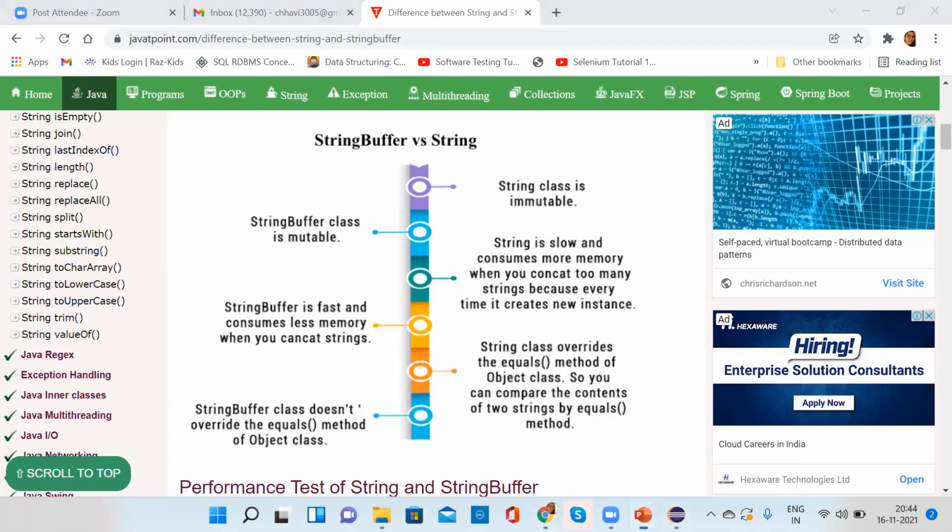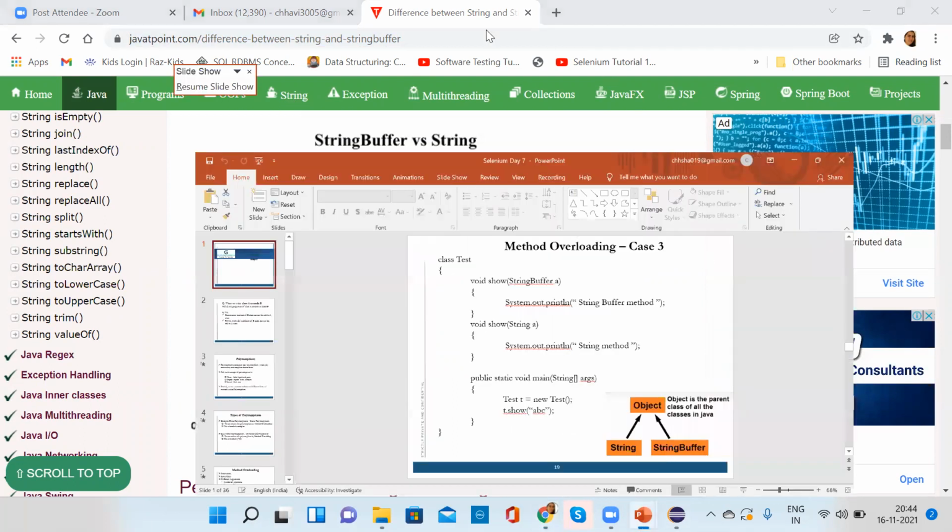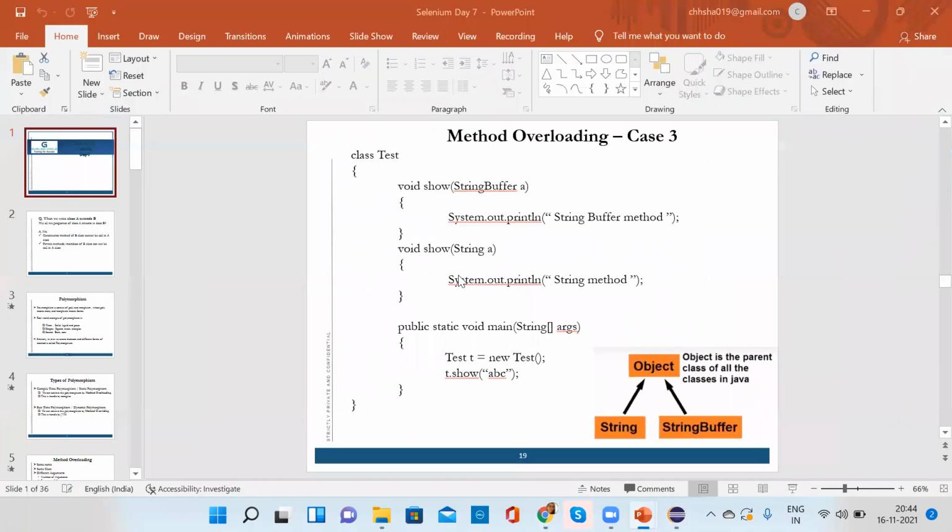So you can just check this one. I'll put it in the chat. Yeah, Chavi, I'm putting it in the chat. So you can go through this.